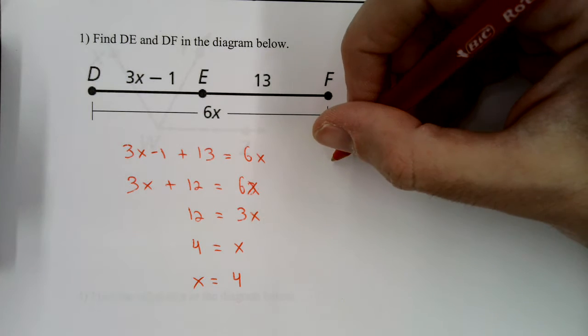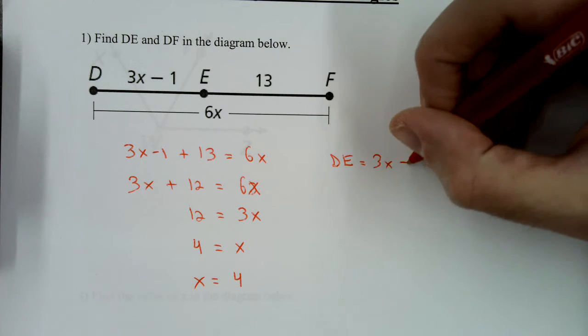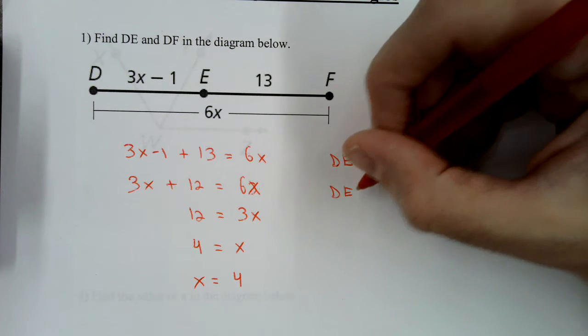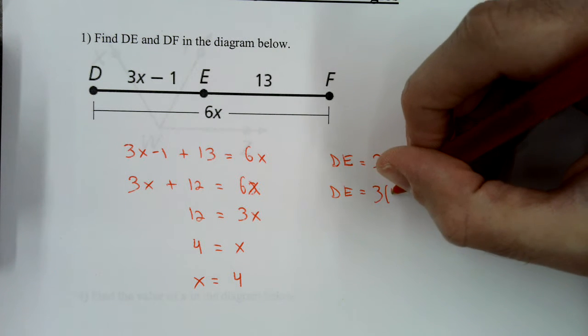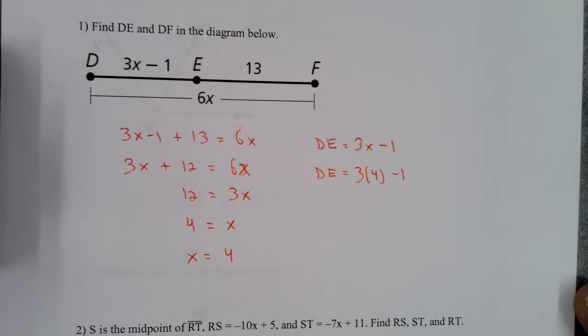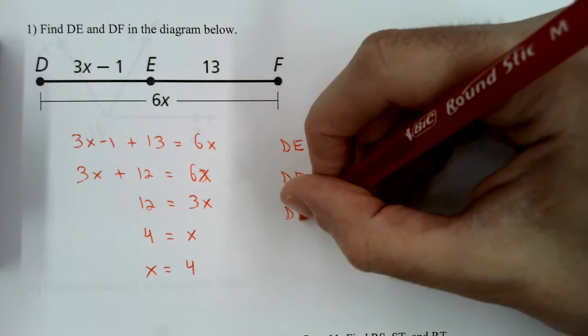So let's do DE next. DE equals 3x minus 1. And we know that x is 4 because we just solved for that. So DE equals 3 times 4 minus 1. That means that DE equals 12 minus 1. DE equals 11.